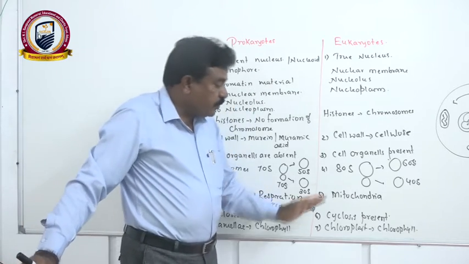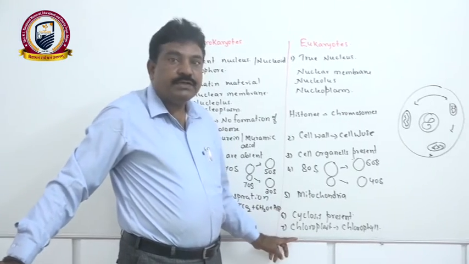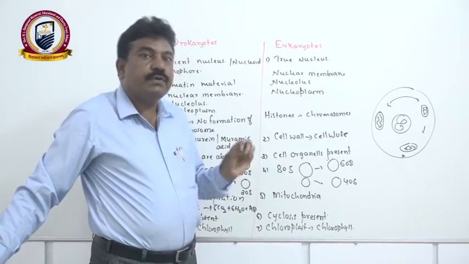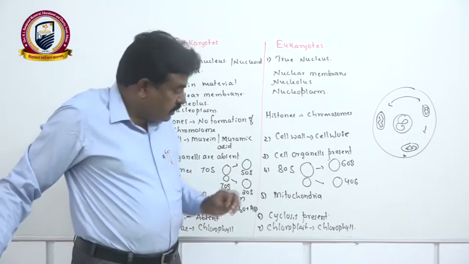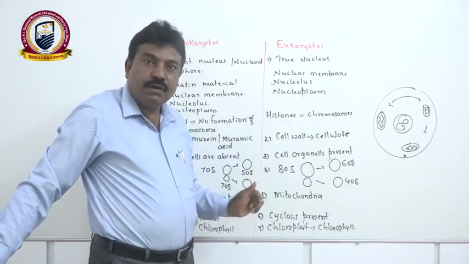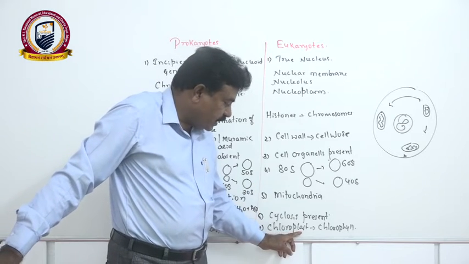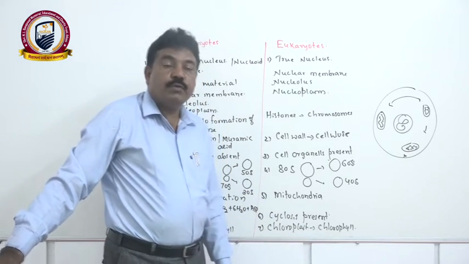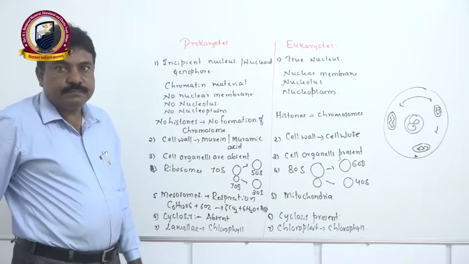But in case of eukaryotes, we know green plants have the ability to prepare food in their body by photosynthesis. They have a very special cell organelle. Its name is chloroplast. In that, the chlorophyll molecule is accumulated.